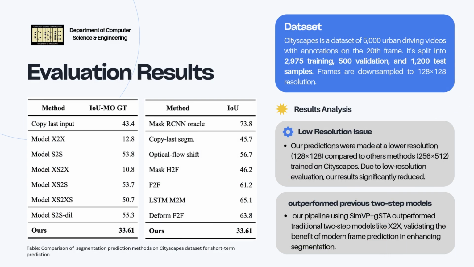This slide shows the evaluation results on the Cityscapes dataset using different segmentation methods. Although our model processes lower resolution frames, it outperforms earlier 2-step models such as X2X, highlighting the strength of our SimVP combined with the GSTA pipeline for frame prediction and segmentation. However, it falls short of surpassing the latest state-of-the-art techniques.